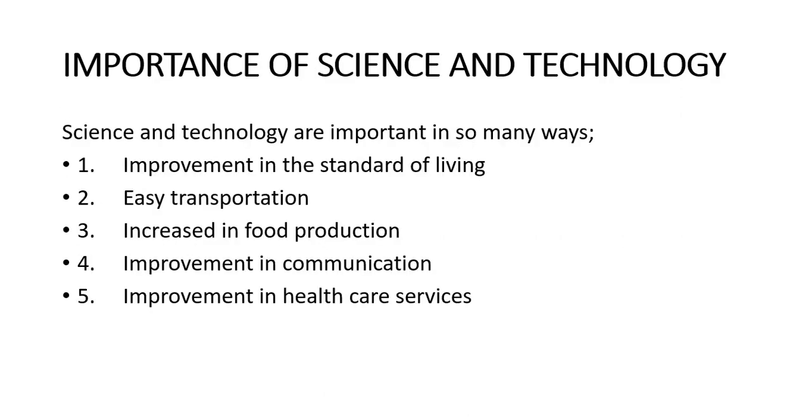Now we'll go into the importance of science and technology. Science and technology are important in so many ways. Number one, it has brought improvements in the standard of living. We can all see that the standard of living has been improved and is better compared to the olden days. The way we eat now is different from the way we ate in the olden days. Food preservation in the present day is different. In the modern world, we have refrigerators which we use in preserving our food, unlike in the olden days when things like this were not available.